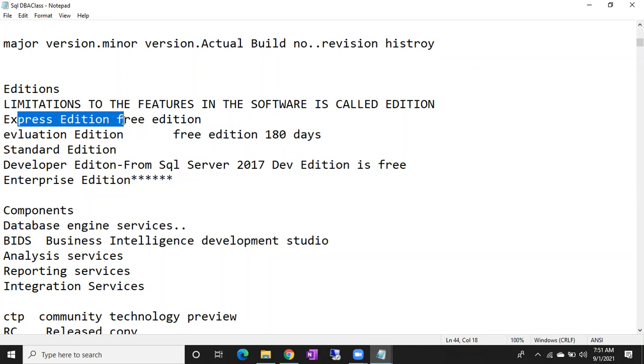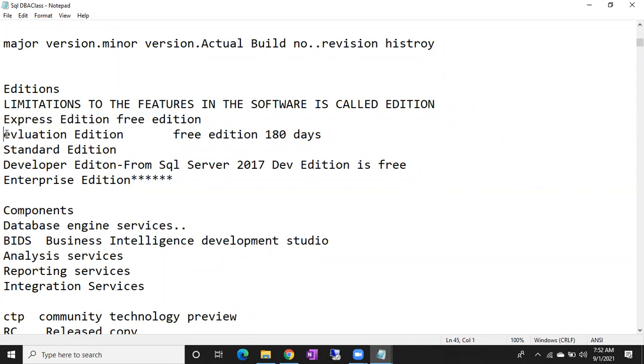If they find anything in the audits, they will give penalties, 10 times, 20 times. So that's why companies don't take the risk of facing legal challenges. You can install this Express edition in the non-prod environment only, like stage, test, dev, and QA servers.